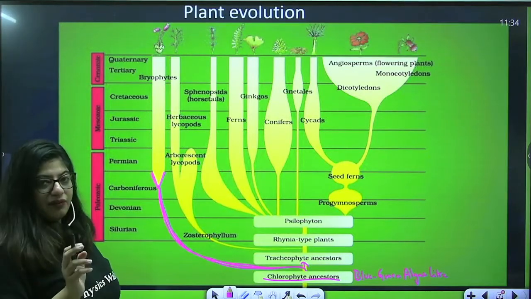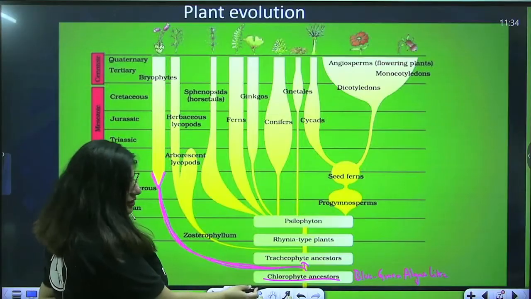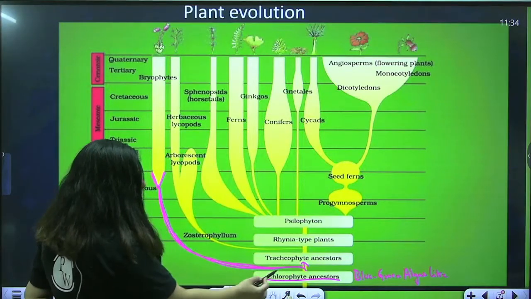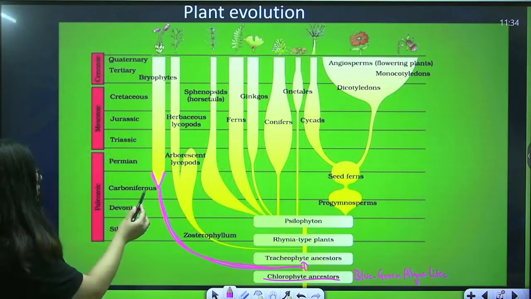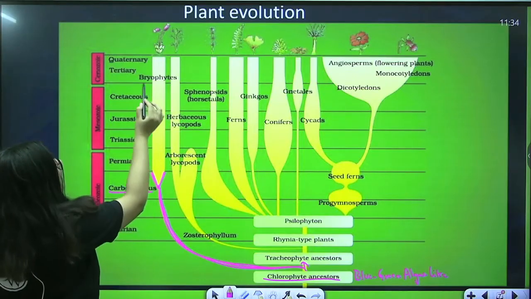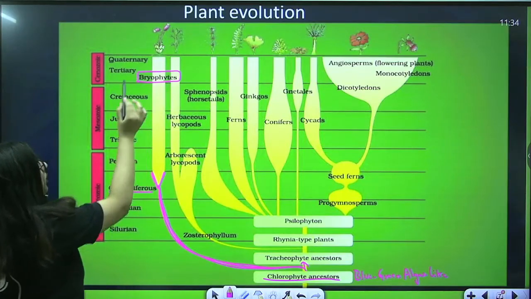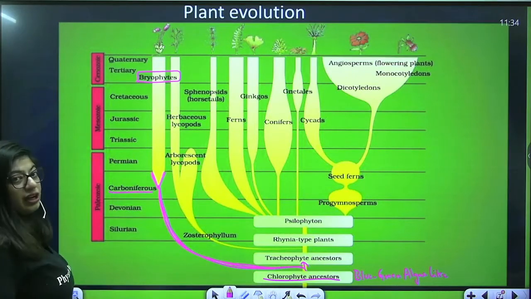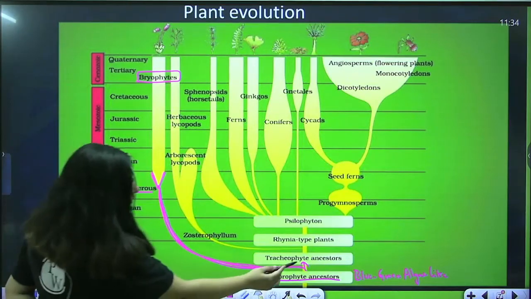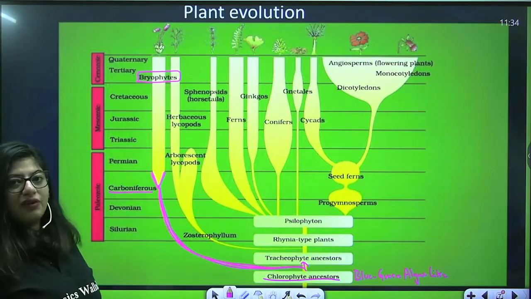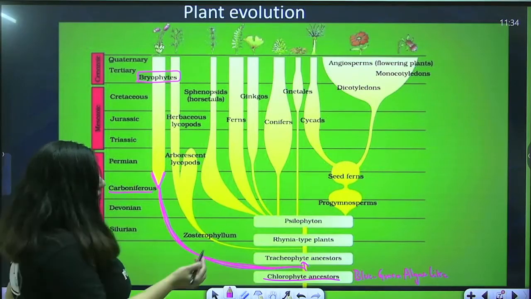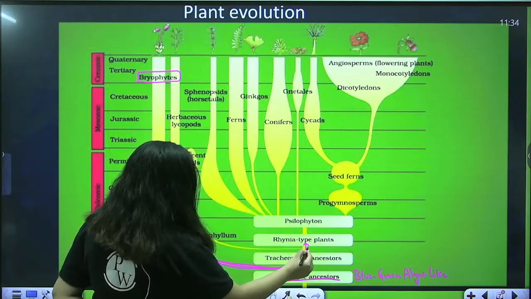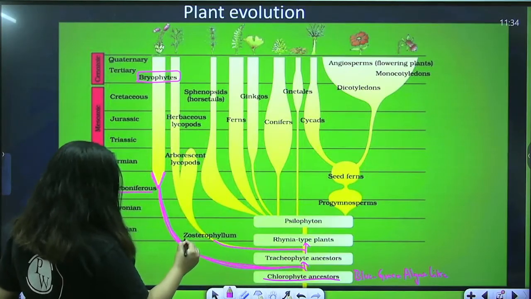Listen to me very carefully. Chlorophyte ancestor gave rise to tracheophyte and one more plant which evolved in Carboniferous, and the name is known as bryophyte. So from the chlorophyte arose bryophytes which evolved in the Carboniferous, and further chlorophyte gave rise to tracheophyte ancestors. Tracheophyte gave rise to Rhynia type plants and also to Zosterophyllum.